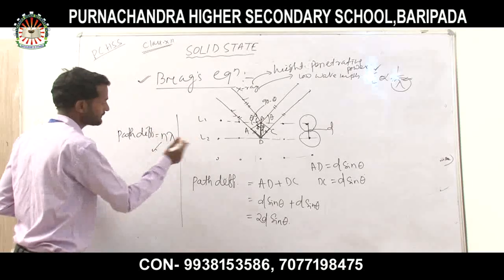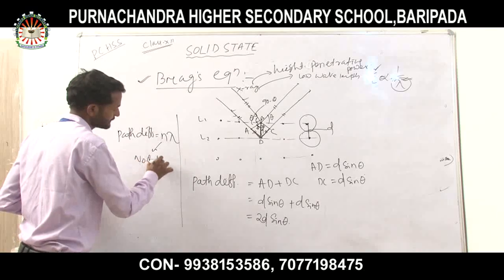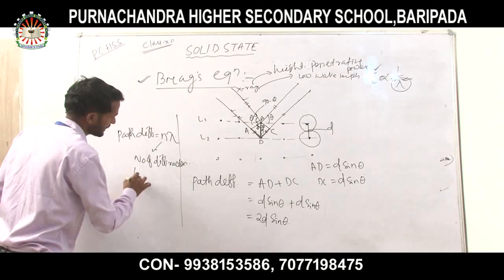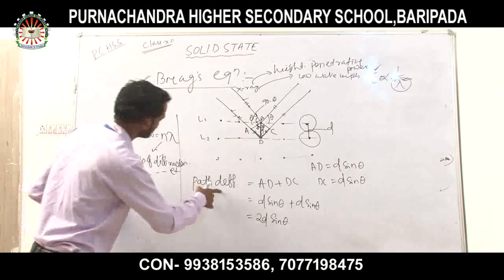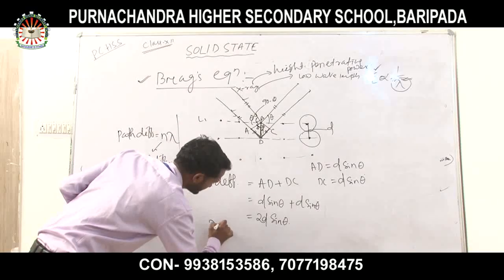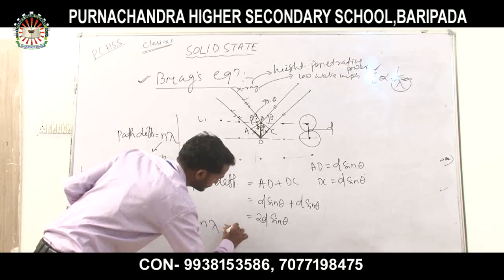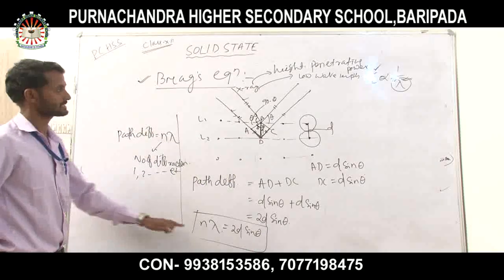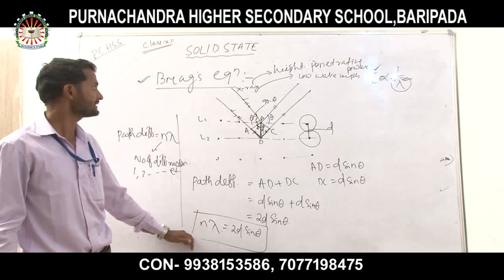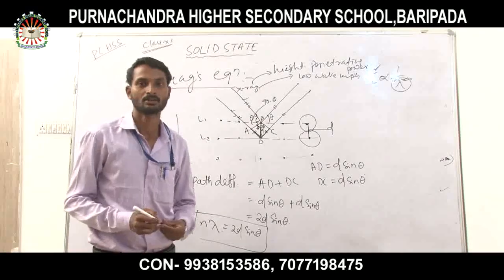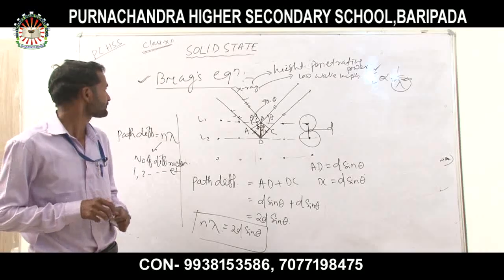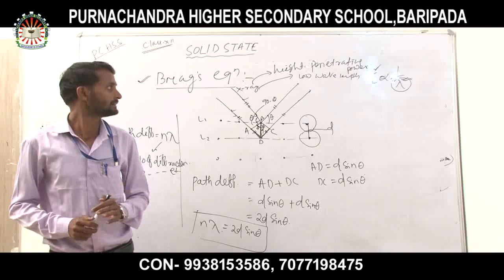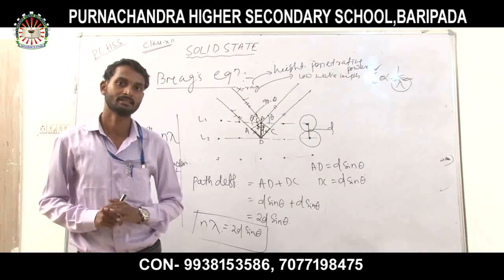Here n is the order of diffraction and that will be 1, 2, etc. Now path difference, that is n lambda, equals 2d sin theta, which is popularly known as Bragg's equation. That is the last part of the solid state. So thank you guys, that is your class 12 first chapter and it has been completed. So thank you.